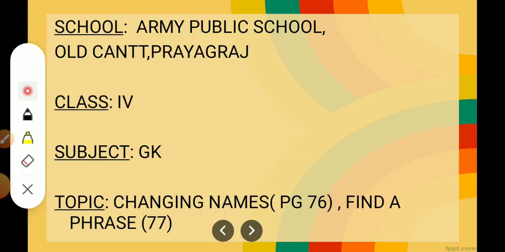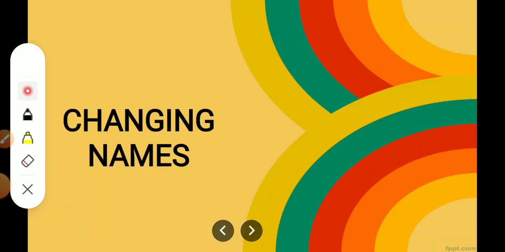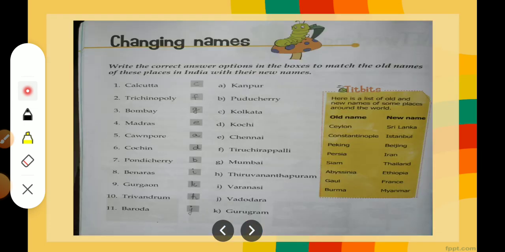We will cover changing names and find a phrase. So, let's start with changing name. Now, children, in India, there are many places with new names now. That means they had some other name in the past and now they are having new names. And in the world also, some places have new names. So today we'll be focusing on this.